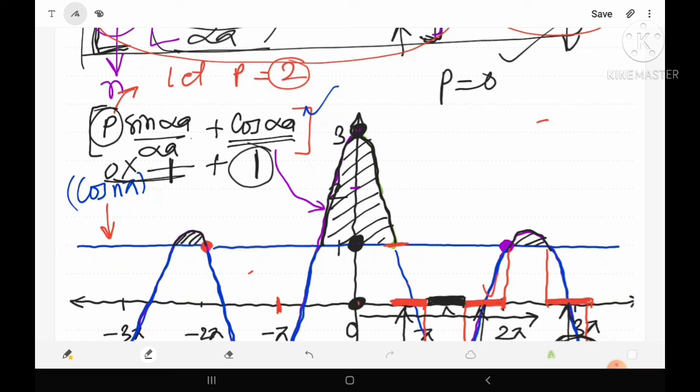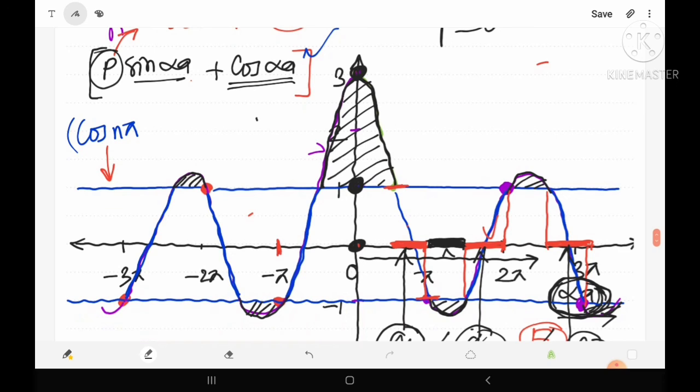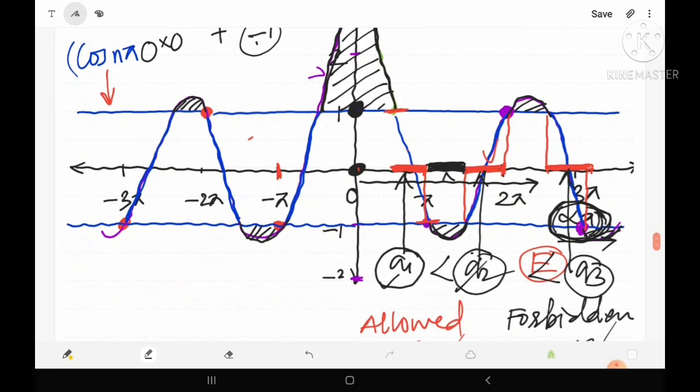And now let's see the next points. So how can we find the next points? In this case, suppose alpha a is equal to pi. Then cos pi is equal to minus 1 and sin pi will be equal to 0. So again the next point is at minus 1, which is at this position, the same as the previous one.